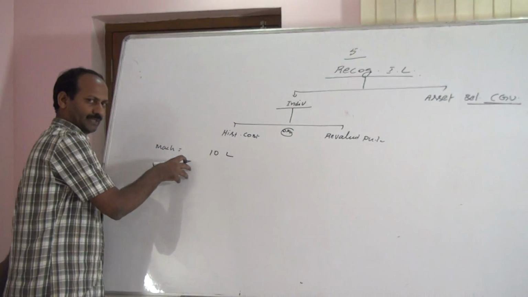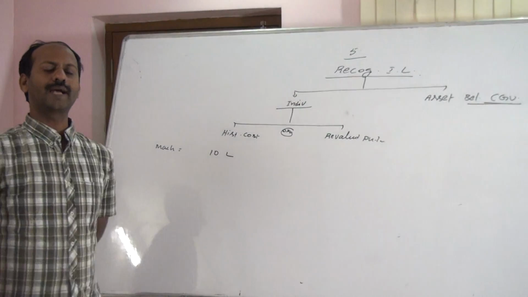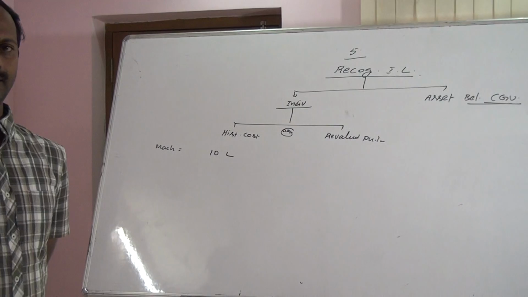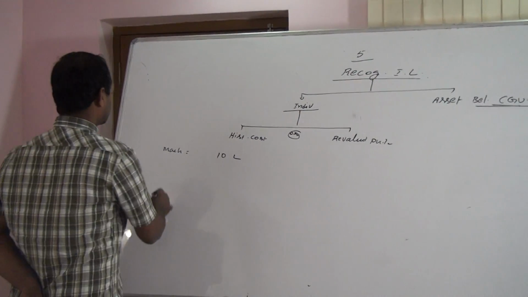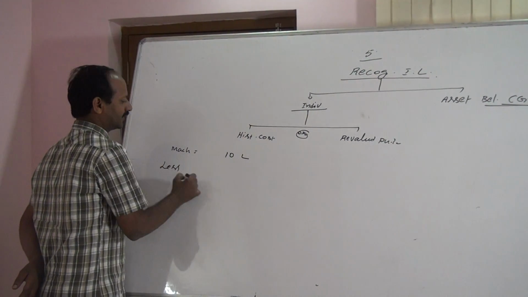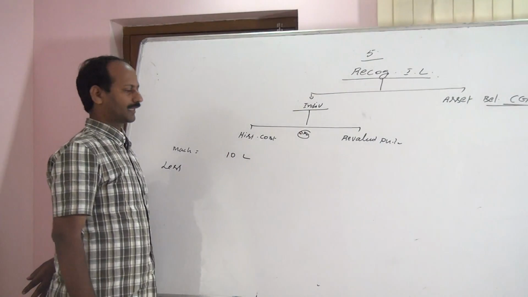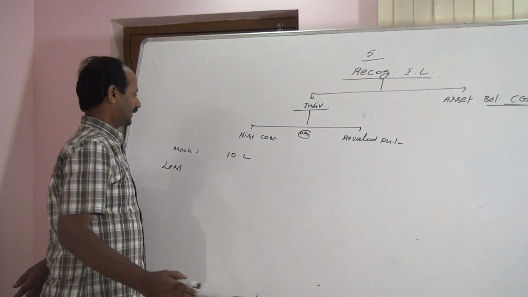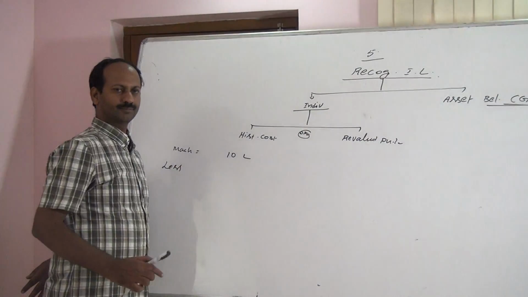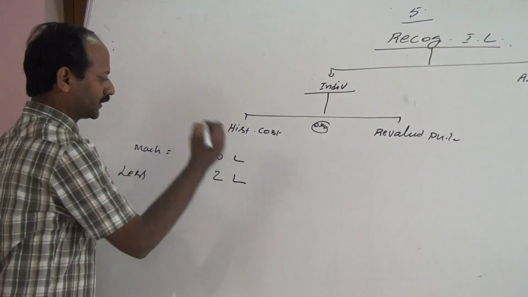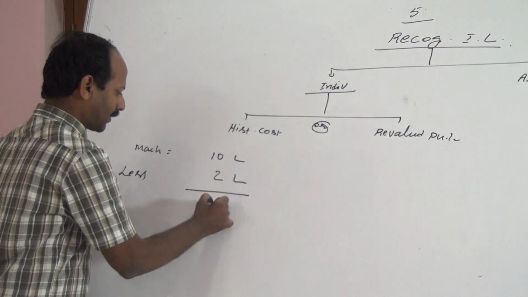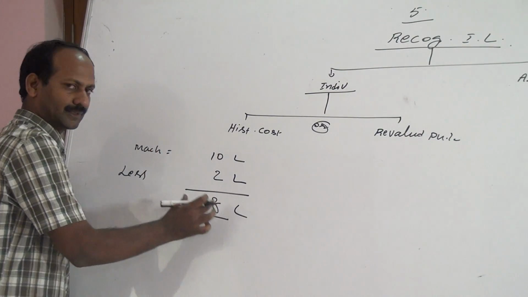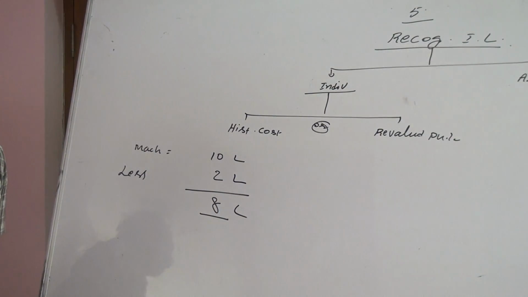From this machinery, if we have identified any impairment loss, that impairment loss shall be deducted from this historical cost. Suppose 2 lakh impairment loss, historical cost is 10 lakh, impairment loss is 2 lakh, balance amount is 8 lakh. The revised balance in the balance sheet is 8 lakh.